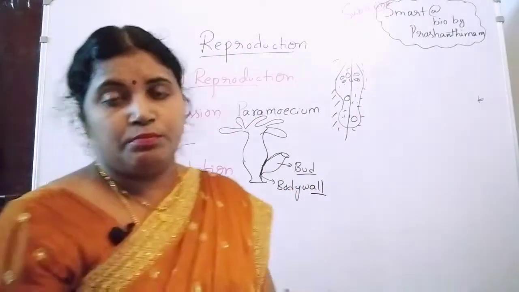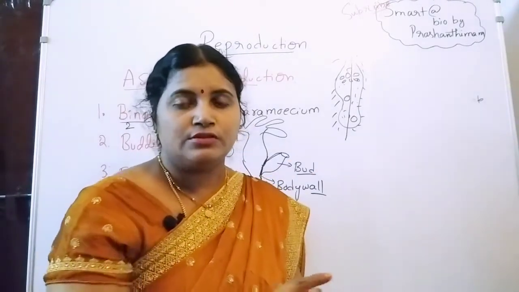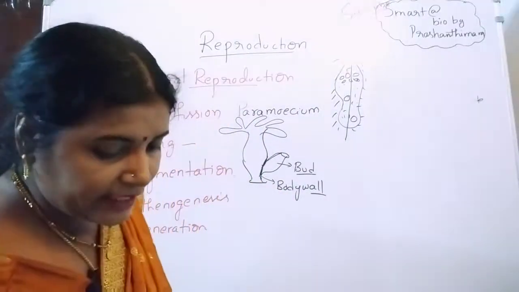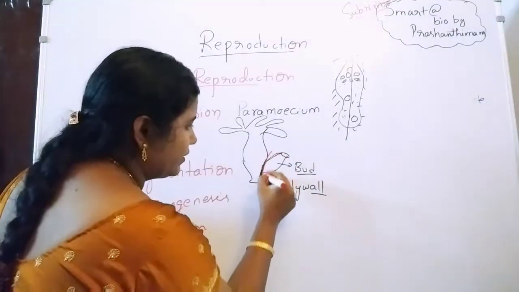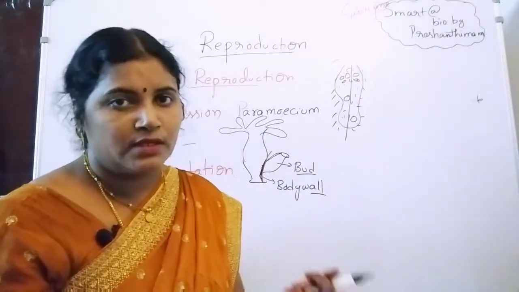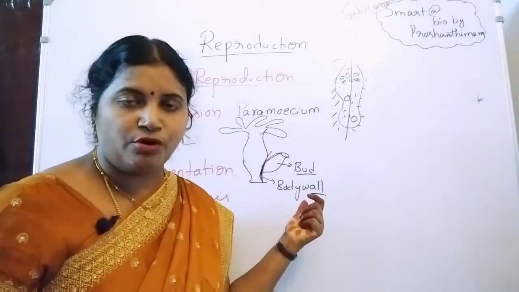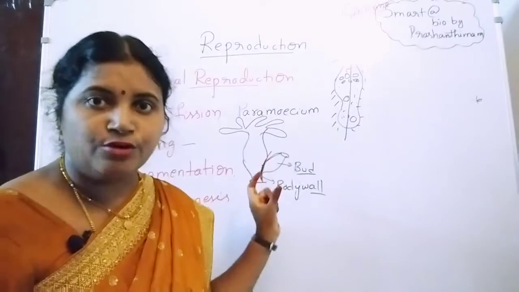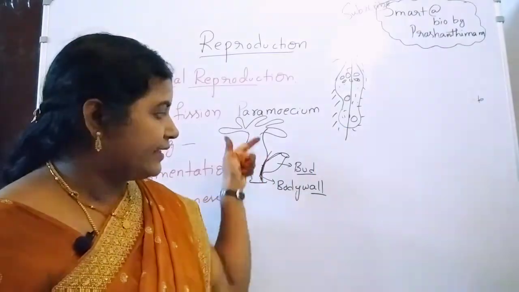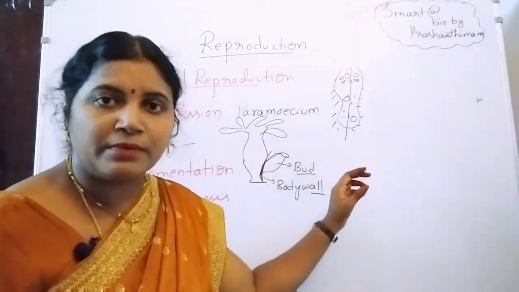When this bud grows for a certain period of time, to a certain length, it is going to detach. Detach means it separates from the parent, and it grows as an individual organism. Simple. So an external growth forms on the surface of the body wall, grows to a certain length, then it detaches and comes out of the parent.